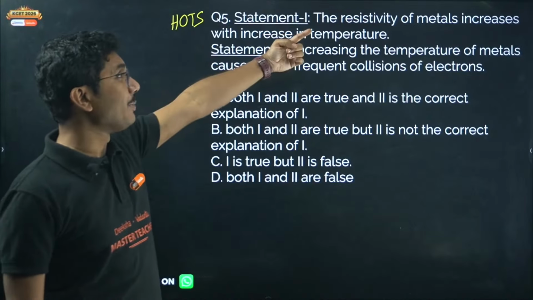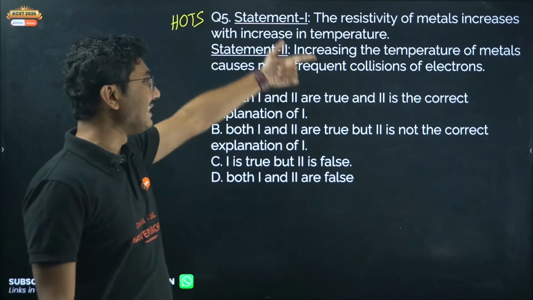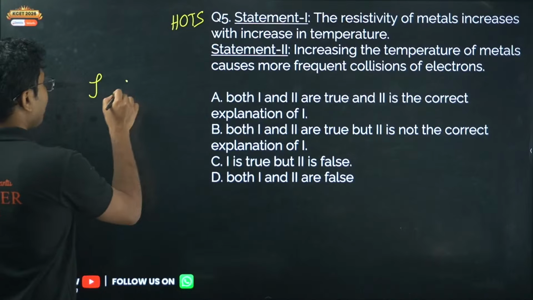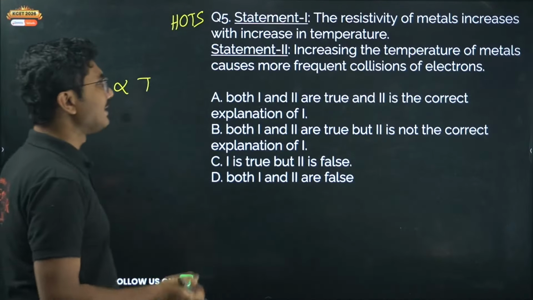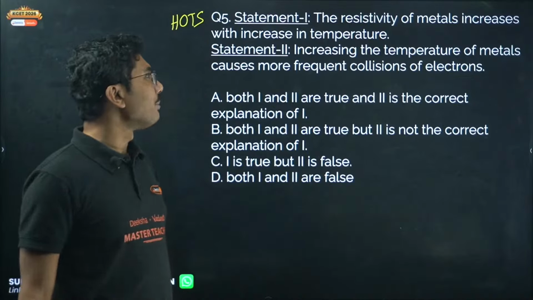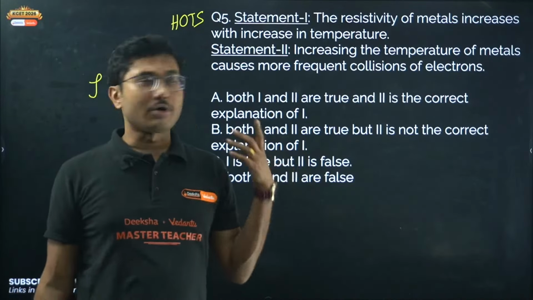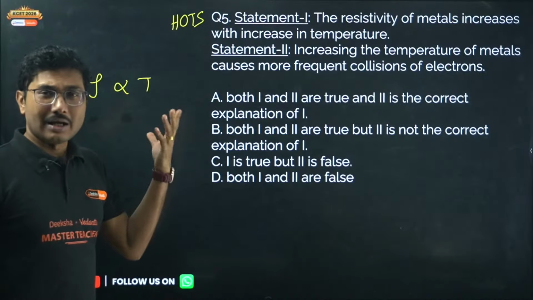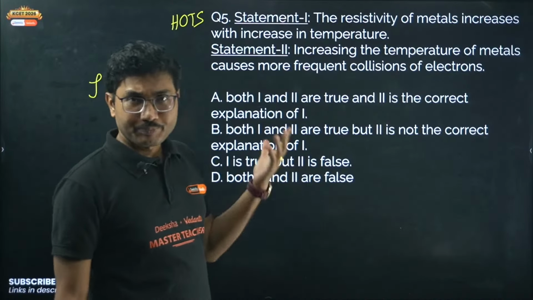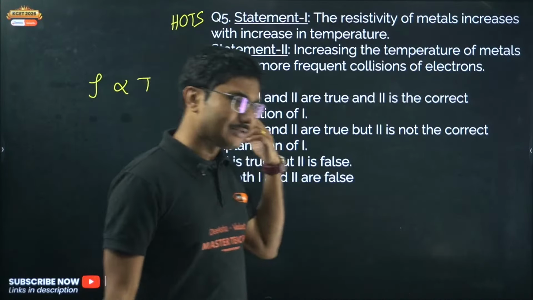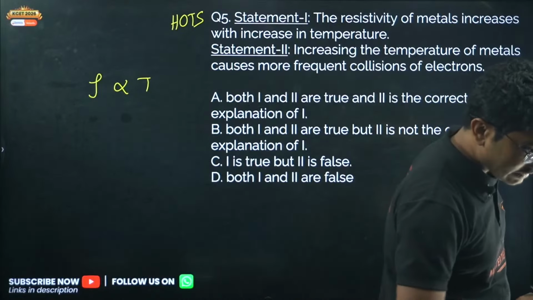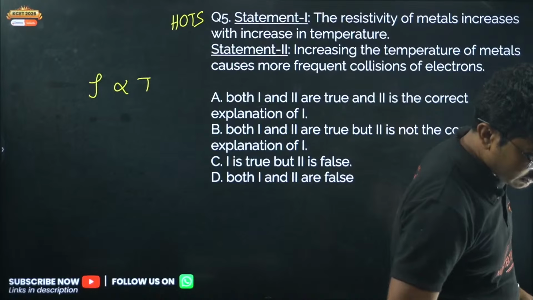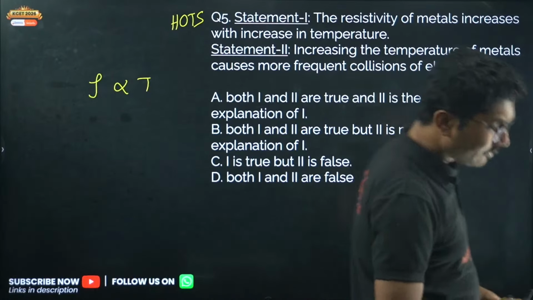So resistivity of metals increases with increase in temperature. So resistivity is proportional to temperature, and the second statement says that increasing the temperature of metals causes more frequent collision of the electrons. So you can answer this in two ways. Okay, I will explain both. One is very theoretical, easy. Yes, Aisha, Dharani, Samarth, Blossoming Flora, Nagaraj, everyone is correct.